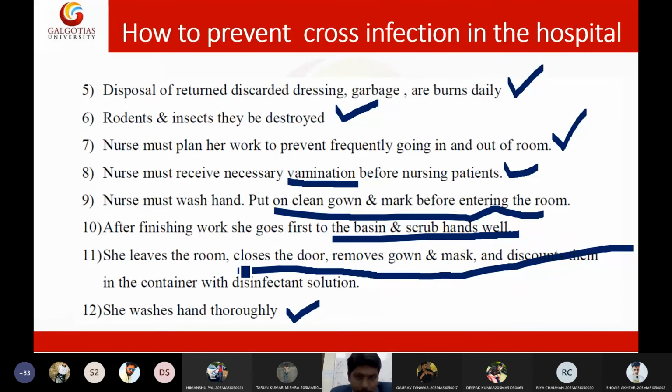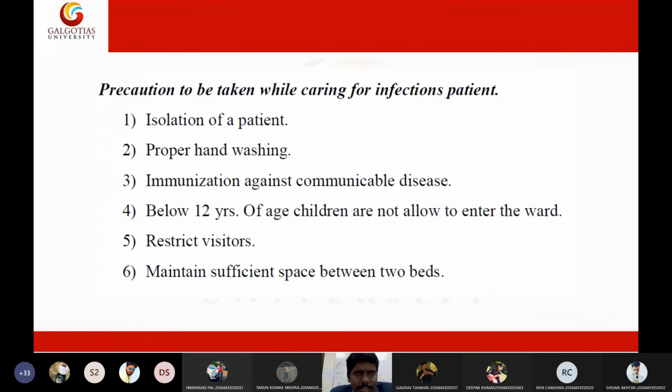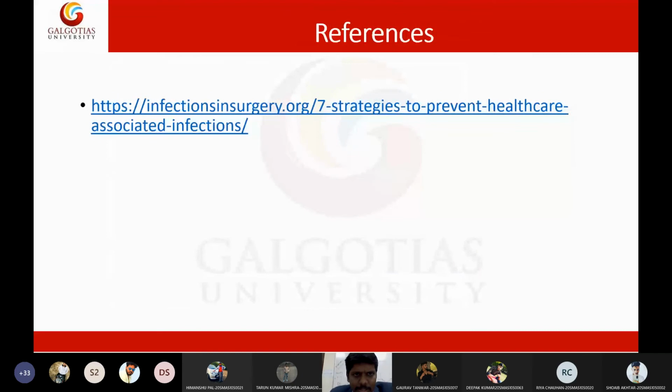Usually your personal protective equipment should be left in the ward itself, not outside the ward. And also we need to frequently wash our hands. So by following these preventive measures, we can prevent the cross infection. Okay, so that's it, students. This is all about cross infection and its prevention.